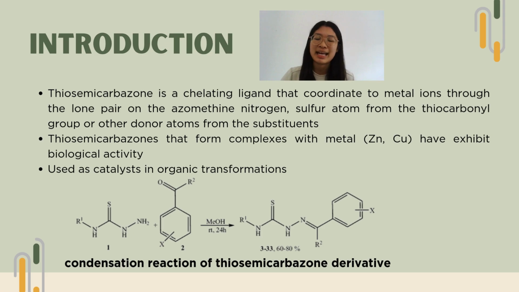It can act as a chelating ligand that coordinates to metals through the lone pair on the azomethine nitrogen, the sulfur atom from the thiocarbonyl group, or any other donor atoms on the substituent, which is the R group in the picture below. Thiosemicarbazone can also form complexes with metal ions such as zinc or copper, and these will exhibit biological activities. Lastly, thiosemicarbazones are also used as catalysts in organic transformation reactions.